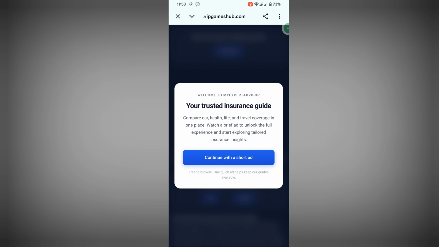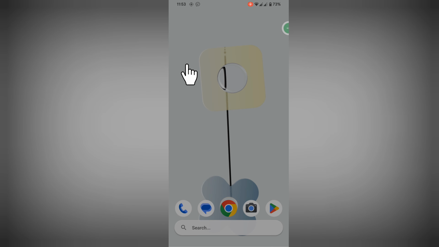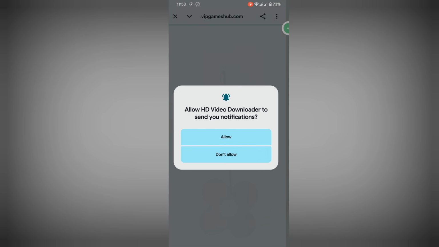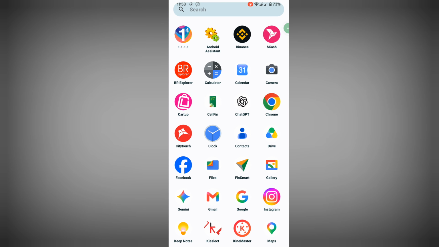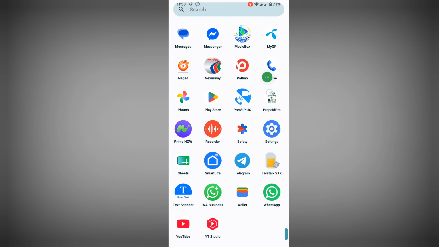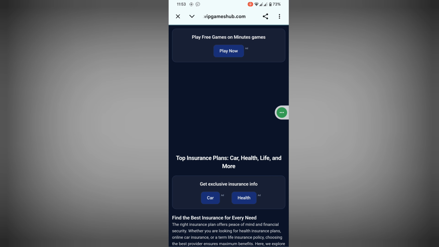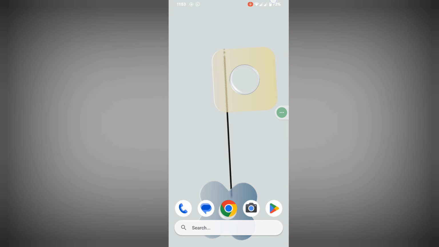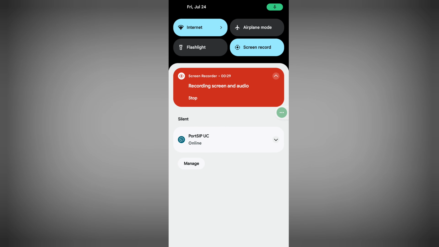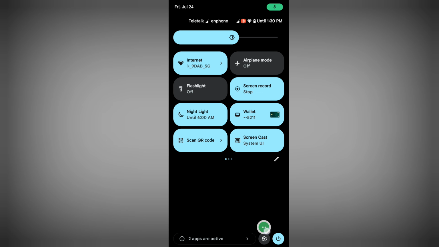When you try to open any app, you can see this error: "Continue with short ad" problem or "your trusted insurance guide" problem. For fixing this problem, go to your phone settings, click on settings. If this method is not working, then swipe down the notification bar, then click on settings from here,